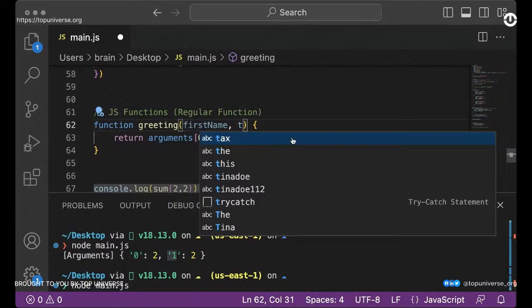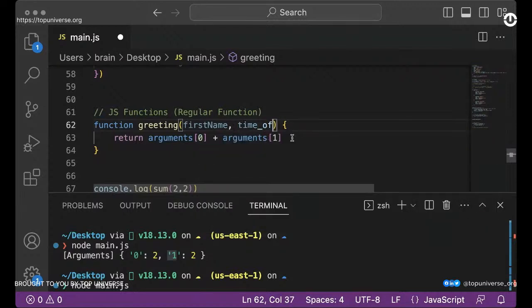So we can call it TOD or time of day. I actually prefer naming your variables properly, even though it looks so long. Of course, not extremely long, but it's better than saying TOD, right? I know that this means time of the day, but you will not necessarily know that this means time of the day. So instead, I'll prefer to say time of day, right?